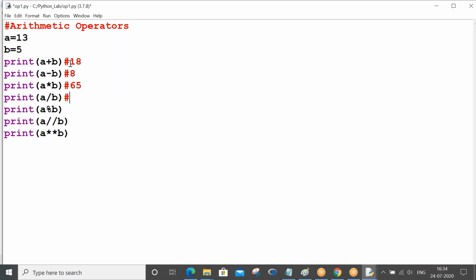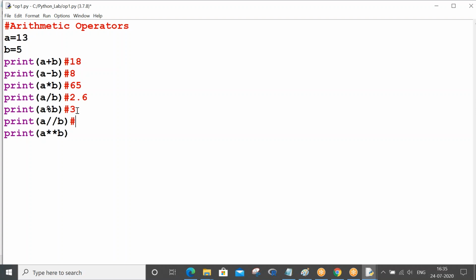A by b will give your quotient, 2.6. So what is a modulus b? Before the decimal point in the quotient, what is the remainder? 3 is the remainder, so that is the answer.